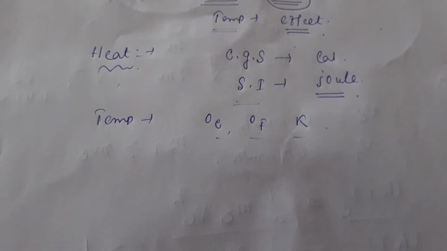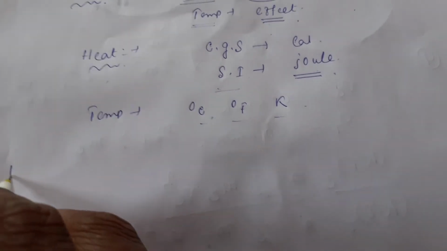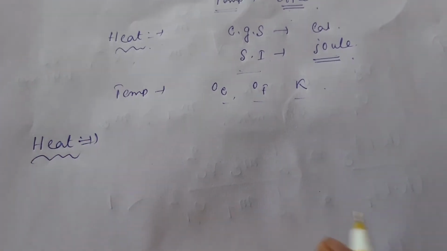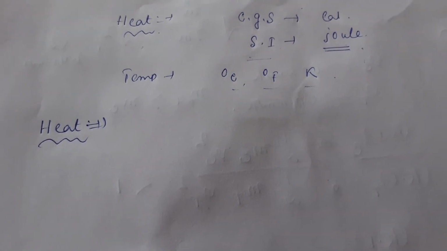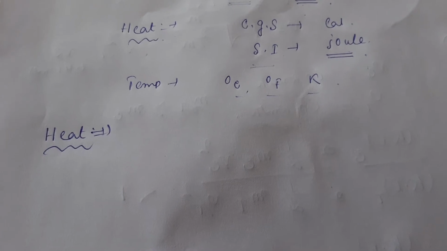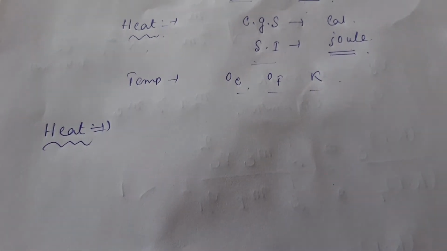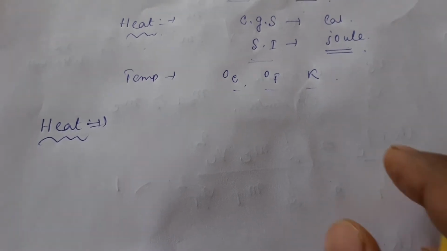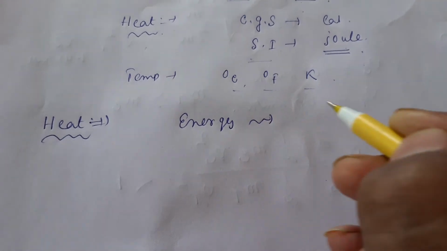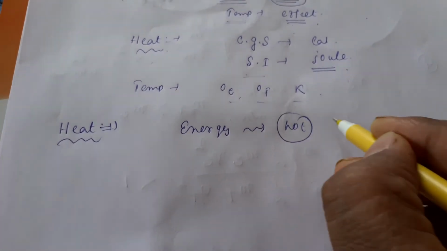Next, what is the definition of heat? This is the first thing in this chapter, and you have to read it out. Heat is a form of energy which flows from a body at a higher temperature to a body at a lower temperature. As I just told you, it is a type of energy which flows from higher temperature, that means the hot body, to the cold body.